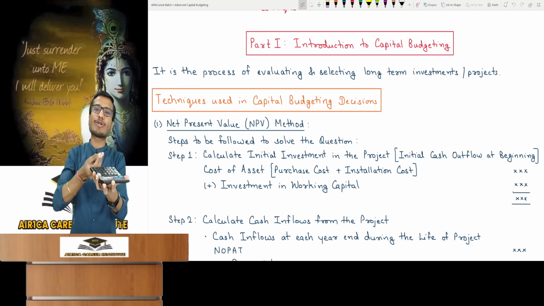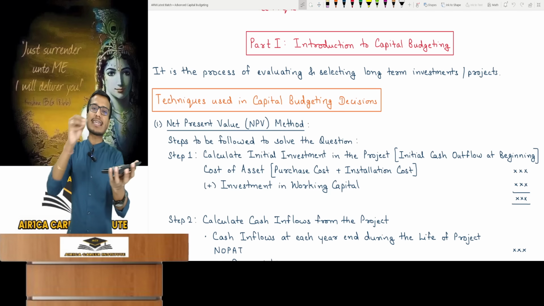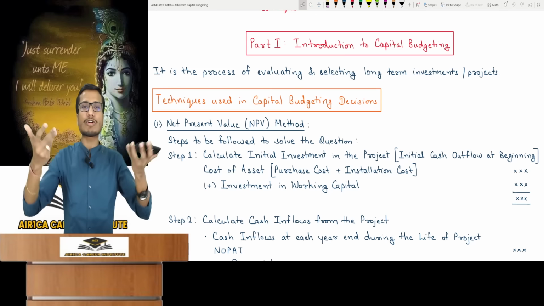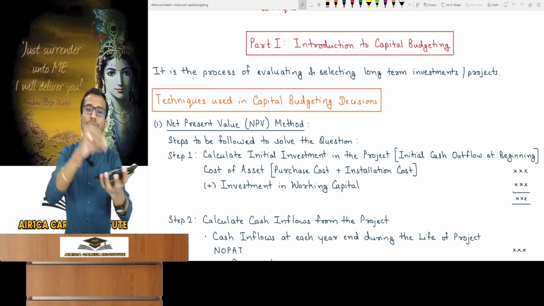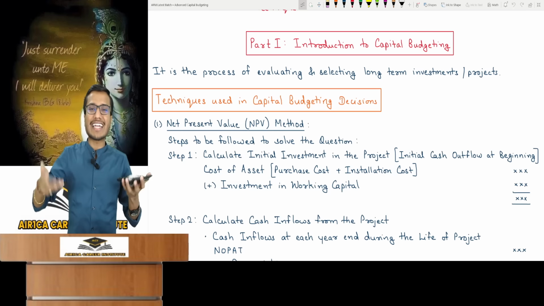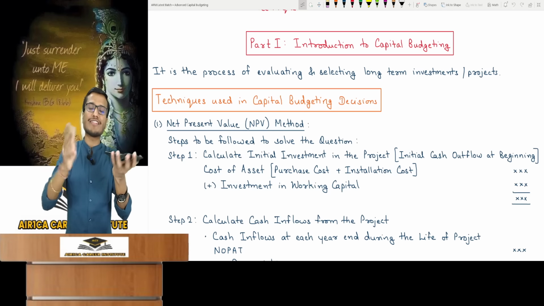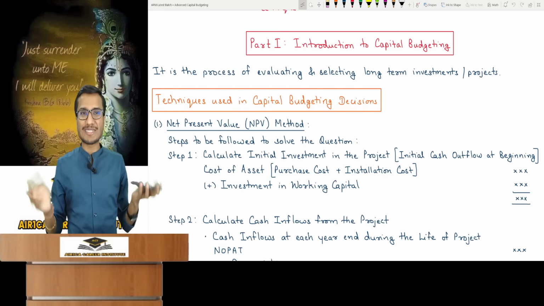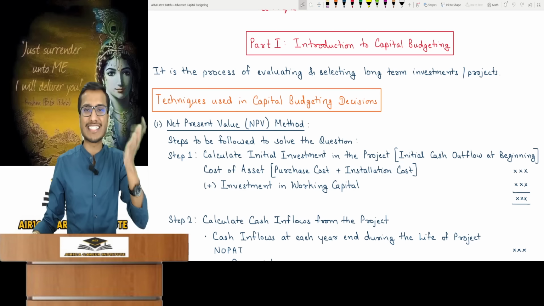Just see how much benefit you will get from it. So why do I spend money on something? Because I feel I will get some benefit or some return from it. If I spend 1 lakh on this, I need to check what return I will get in exchange. If the return is more than the investment, then you should do it. And if not, then don't. That's it. Okay, this is your entire capital budgeting.